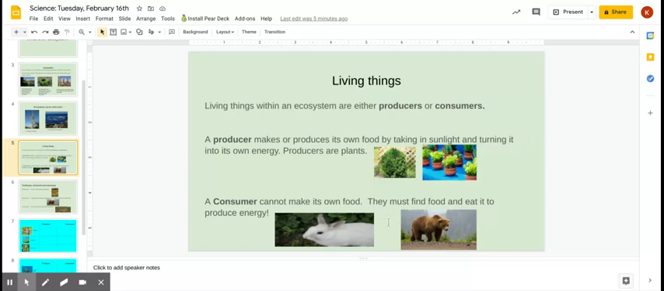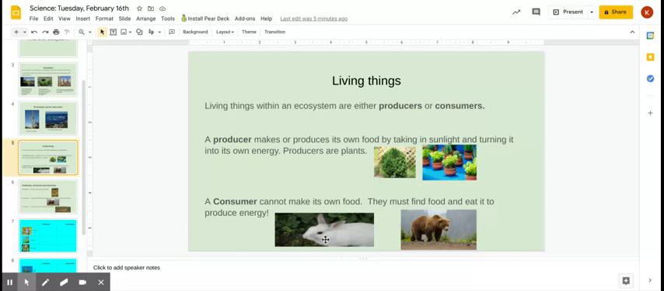So a consumer cannot make its own food. You think about that word consume. Well, when you consume, sometimes we say we consume food. A consumer can't make its own food, so guess what? They consume the producers. So the producers make their own food, and the consumers consume the producers. A consumer can't make its own food, so they have to find food and eat it to produce energy.